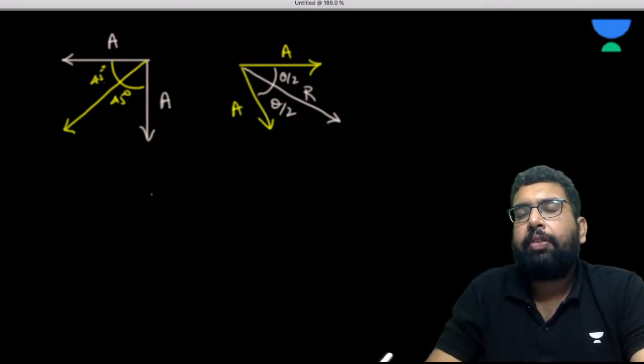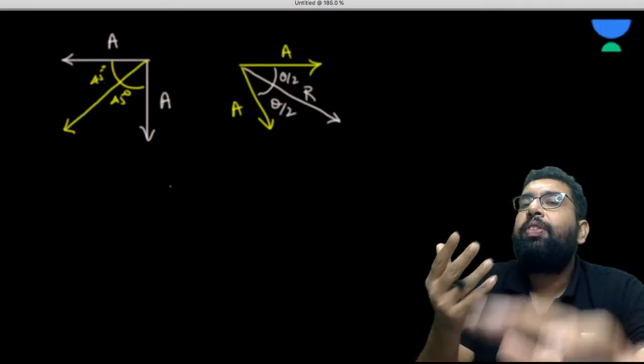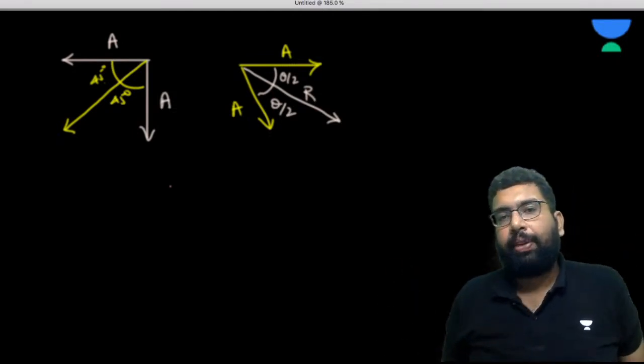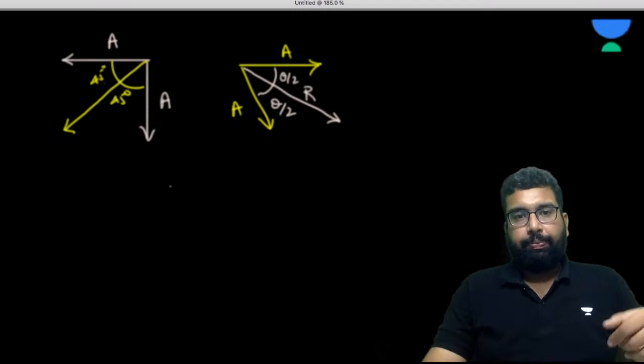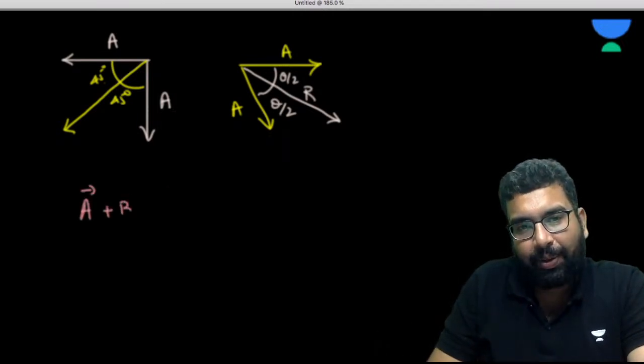Now please understand this very, very important thing. Again you can get the feel of how vectors are different from scalars.